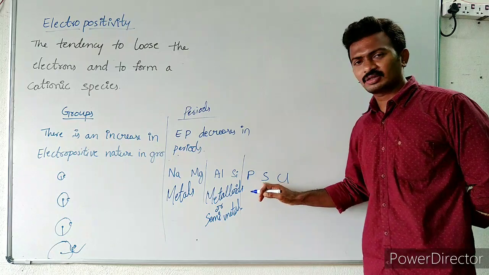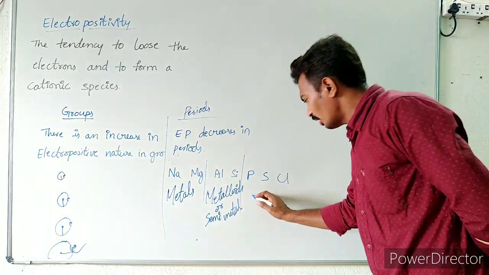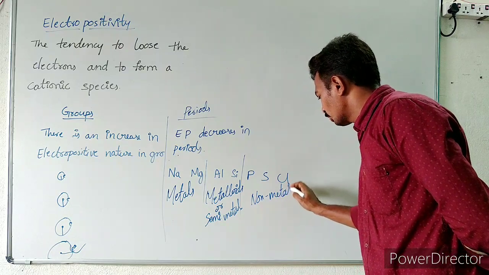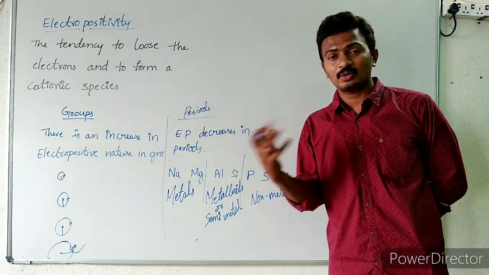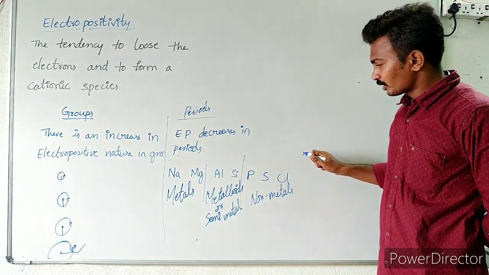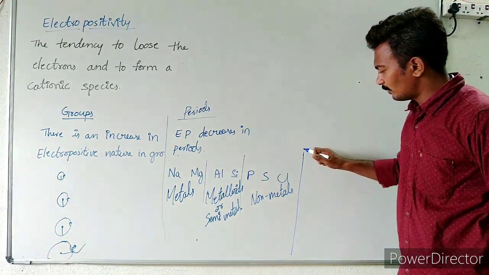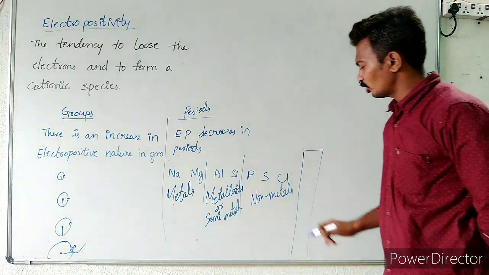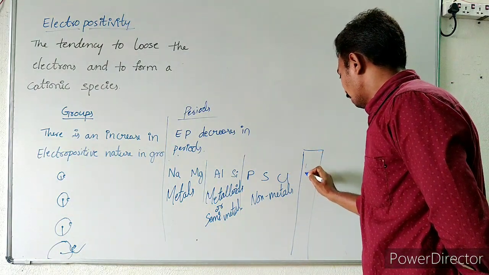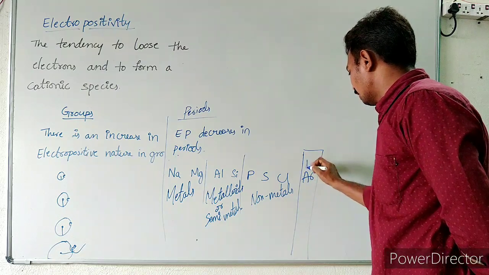Next, phosphorus, sulfur, chlorine. These are completely non-metals. They don't prefer to lose the electron. They prefer to gain the electron now, because they are very close to the 0 group elements. The next 0 group element is argon.